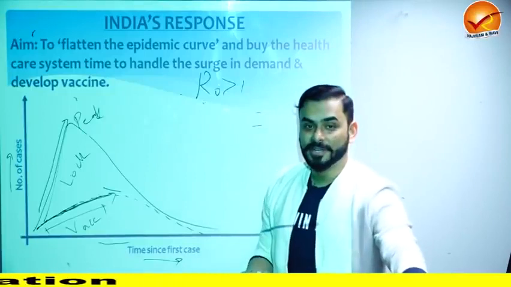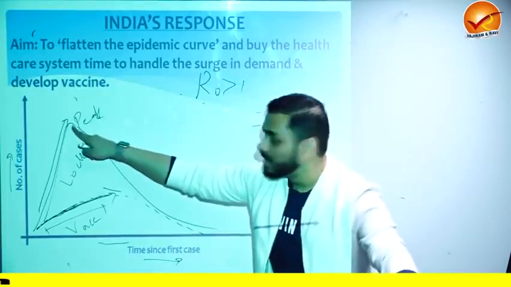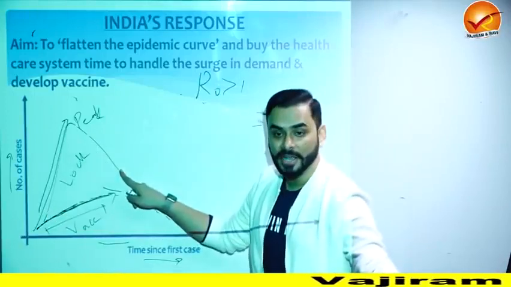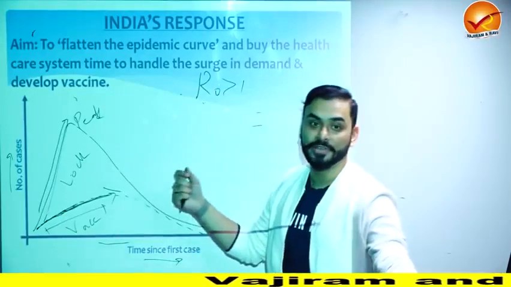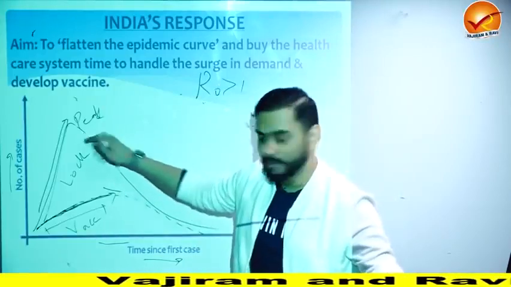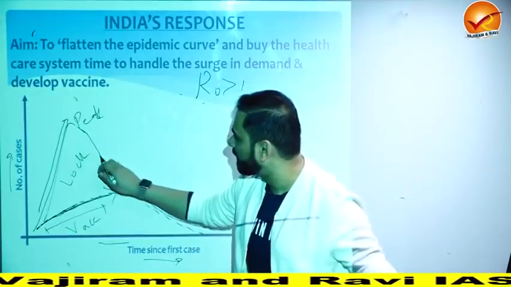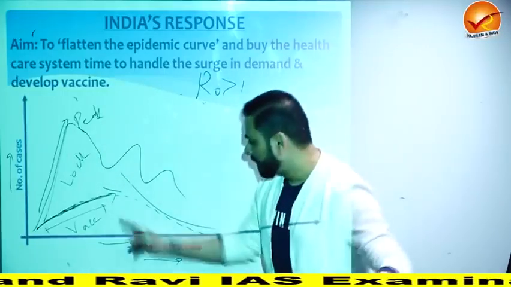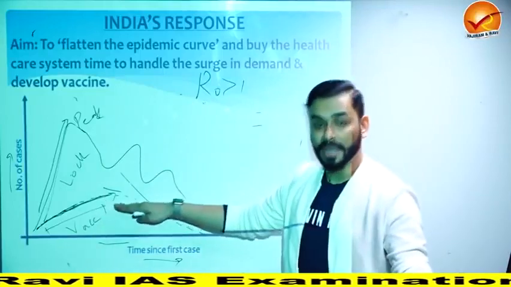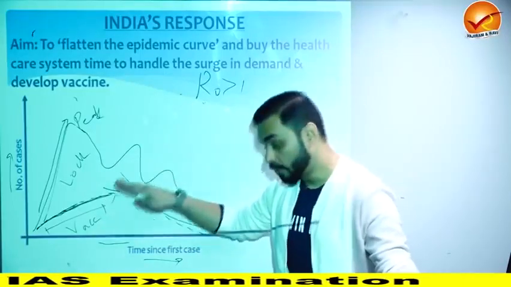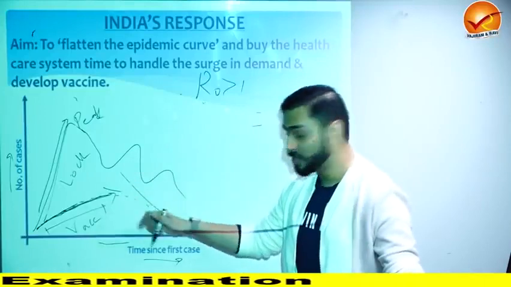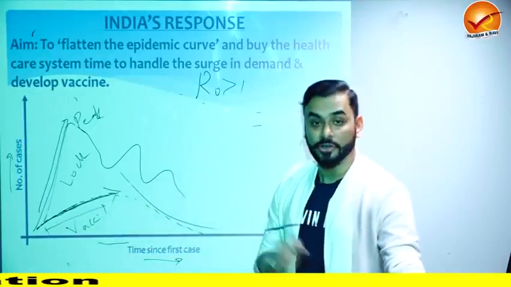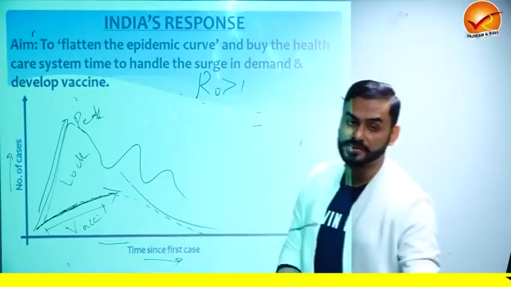In other countries of the world, today, their peak is like this. For example, US, UK, they suffered something like this. And now they are suffering from a second wave of COVID. So it did not end here for them. They reached peak, they came down, and then again like this. Now they are developing vaccines. But India slowed its spread of the disease called COVID by lockdown, intense lockdown, very stringent lockdown. And in the meantime, we improved our health infrastructure, hospital infrastructure, and we developed a vaccine.